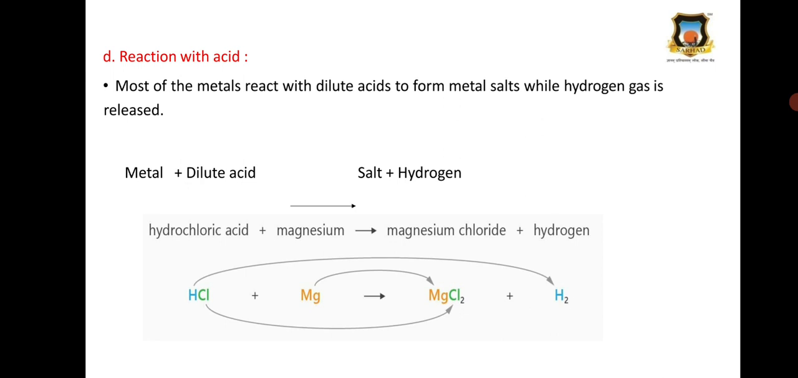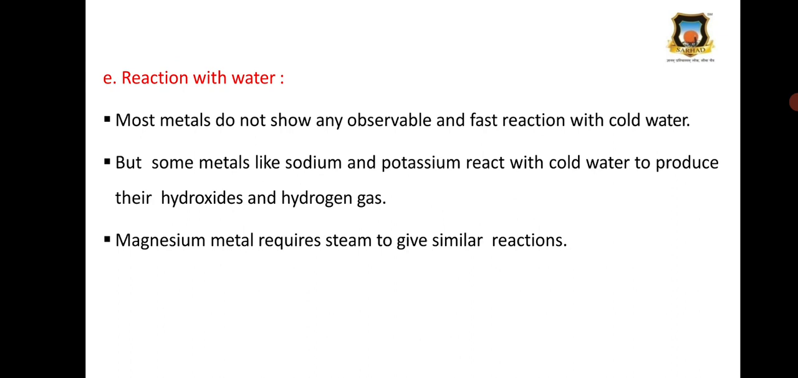Then reaction with acid. Most of the metals react with dilute acids to form metal salts while hydrogen gas is released. Metal plus dilute acid gives salt plus hydrogen. So hydrochloric acid plus magnesium gives magnesium chloride plus hydrogen. That is, hydrogen is released when metals react with dilute acids. Then reaction with water. Most of the metals do not show any observable or fast reaction with cold water. But some metals like sodium and potassium react with cold water to produce their hydroxide, that is sodium hydroxide or potassium hydroxide.